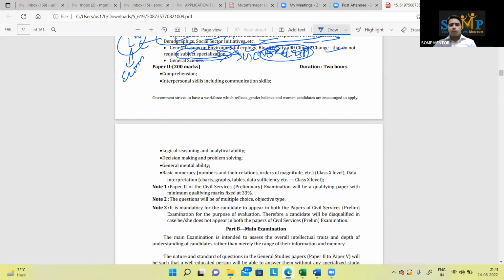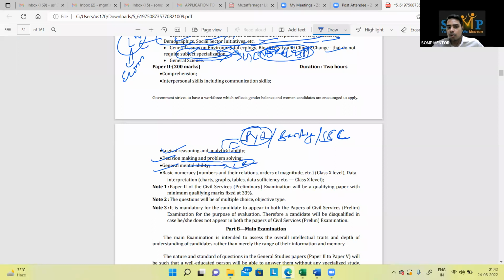Okay, for the CSAT, I'm repeating one strategy with all of you. First, take the topics. Here you have all the topics: logical reasoning, analytical ability. Now, how to find subtopics? Either refer to PYQ, or go for banking or SSC kind of exams. Decision making and problem solving. General mental ability is nothing but logical reasoning only again.